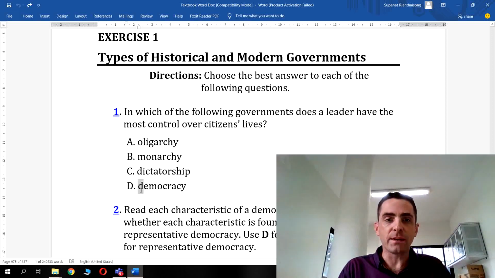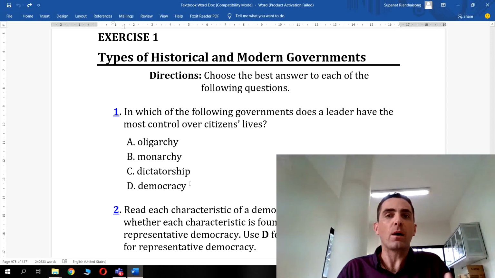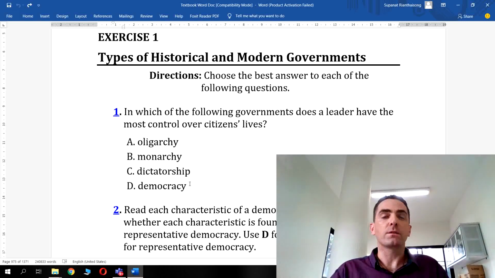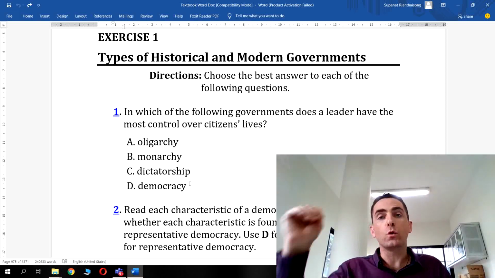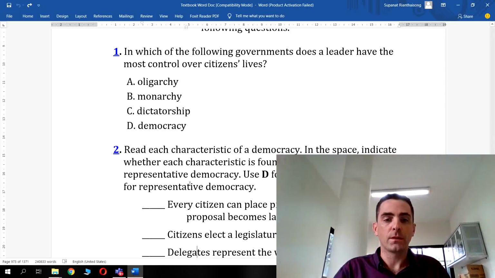And a democracy, well, democracy comes from the ancient Greek. It means power of the people, doesn't it? It means giving the people power to exercise control over their own lives. So people in democracies are, in theory, less controlled by those above them in the political system. So I would pick C for that one.